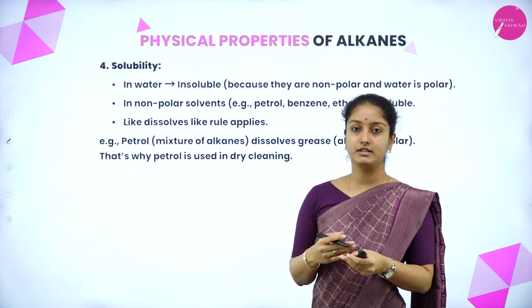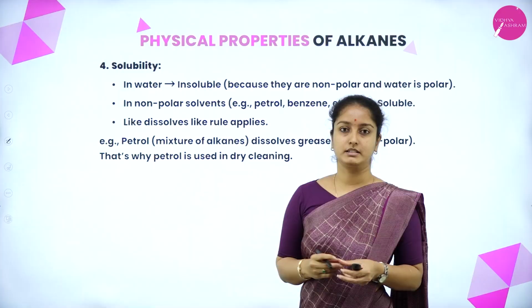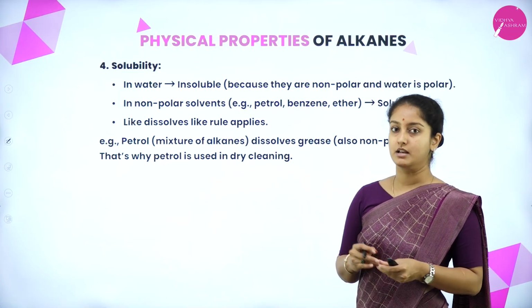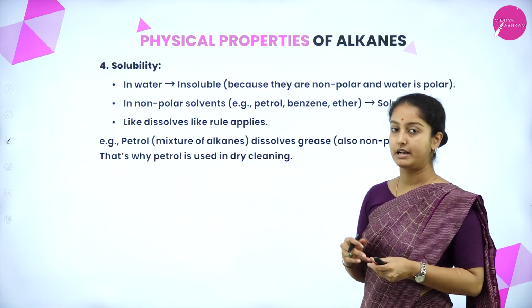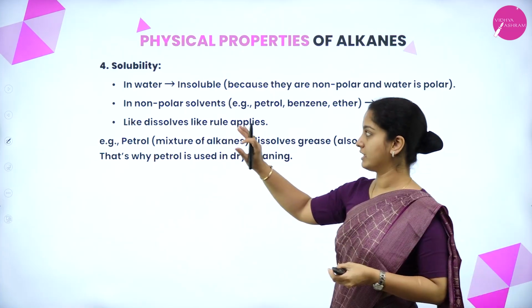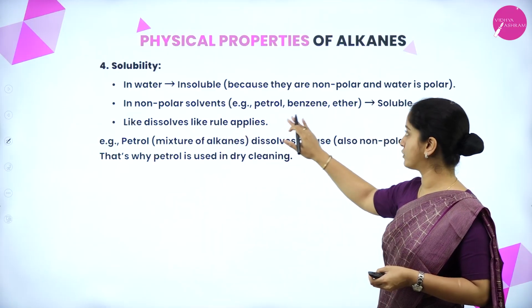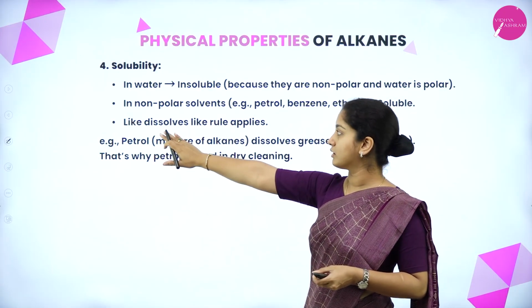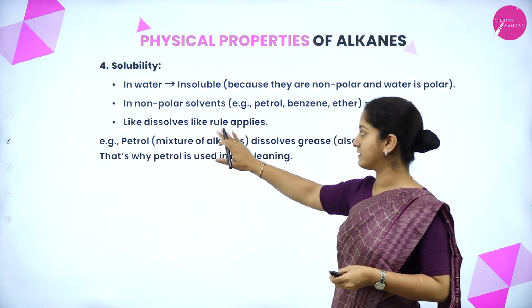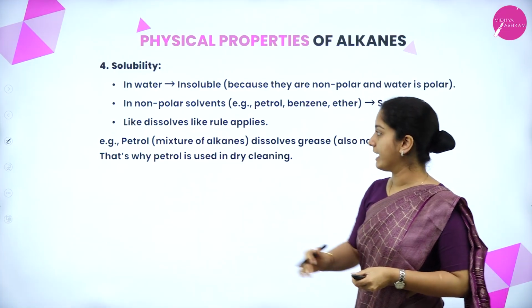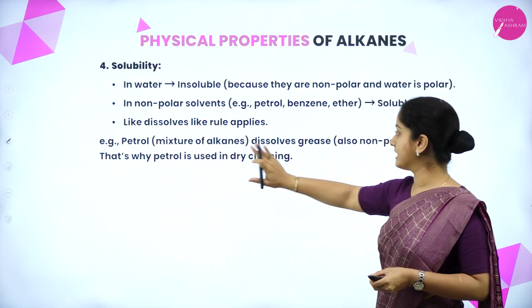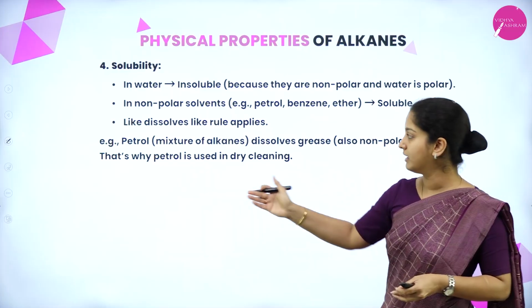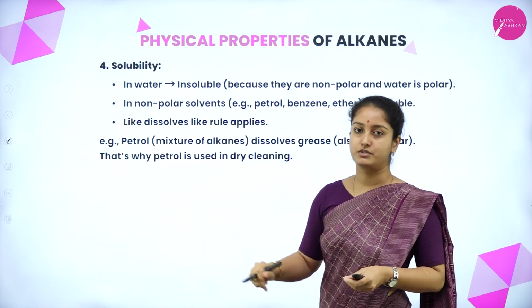The fourth property is solubility. In water, alkanes are not going to dissolve. They are insoluble because they are non-polar components and water is a polar component. In non-polar solvents like petrol, benzene and ether, alkanes are soluble. This follows the rule of like dissolves like. For example, petrol is a mixture of alkanes. It dissolves grease, which is non-polar in nature, and that is why petrol is used in dry cleaning.